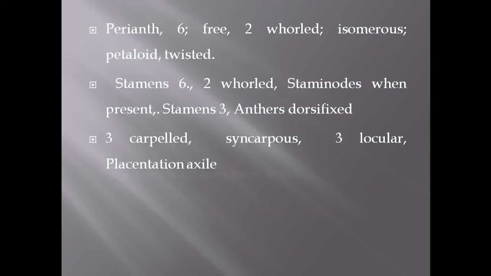Then about the perianth, the distinguishing character is that they are in number 6. They are present in 2 whorls, that is 3 plus 3. They are petaloid and show the presence of twisted aestivation. Then about the stamens, the number of stamens is once again 6. They are also present in 2 whorls, that is 3 plus 3. Then the anthers are dorsifixed. Then about the gynoecium, the stigma is tricarpellary, syncarpous, the ovary is trilocular, and it shows the presence of axile placentation.